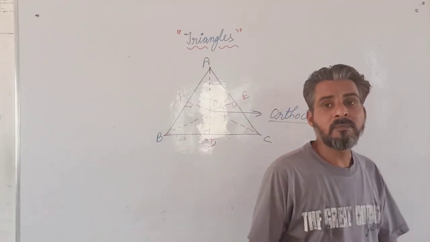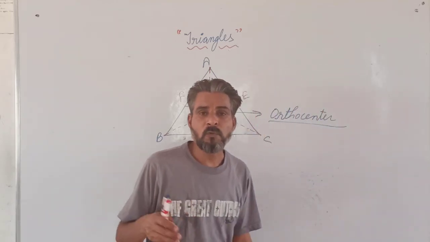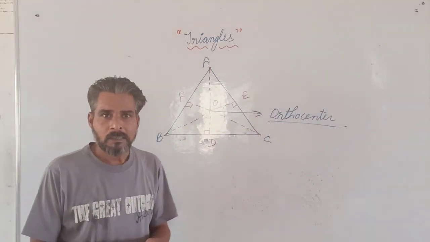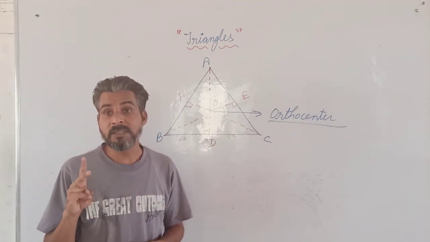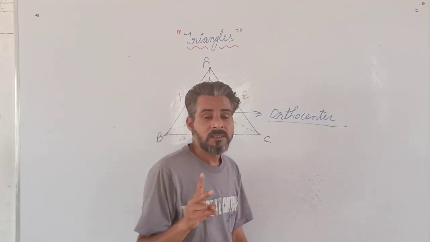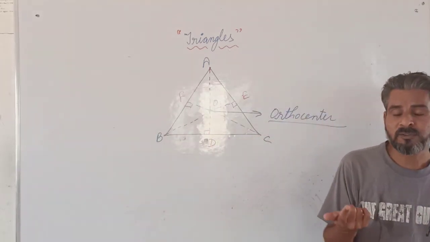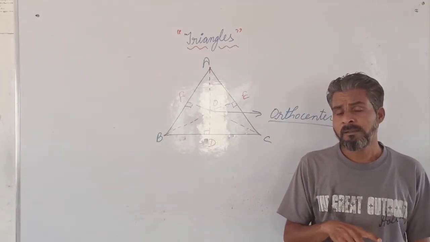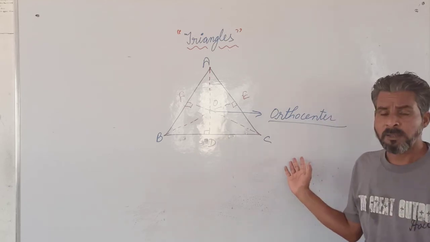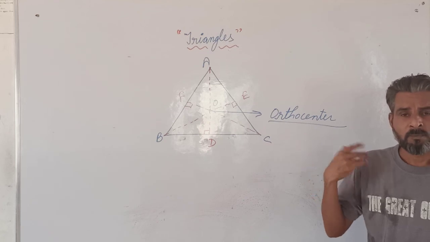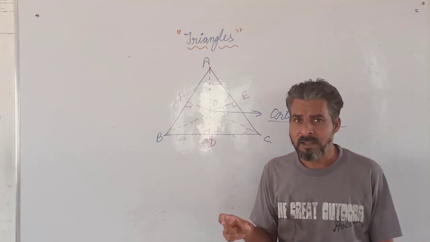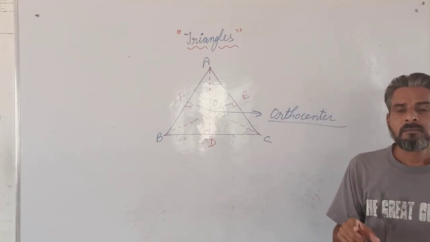So be careful. Tomorrow we are supposed to move forward towards the congruent triangles and the similar triangles, which are the two most important chapters for class 9 as well as for class 10. So be ready for that. If you don't know the properties of the triangle, then it will be very hard for you to solve the problems of similarity as well as the congruency of the triangles.